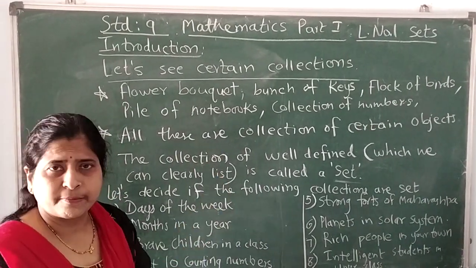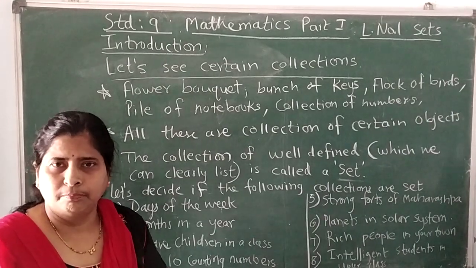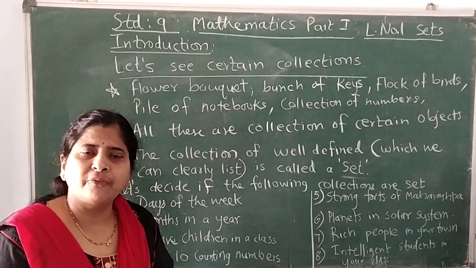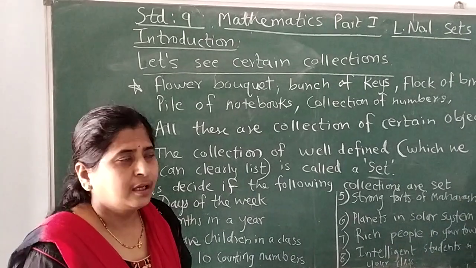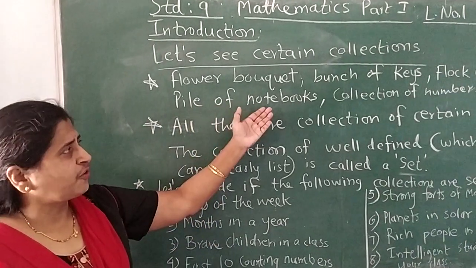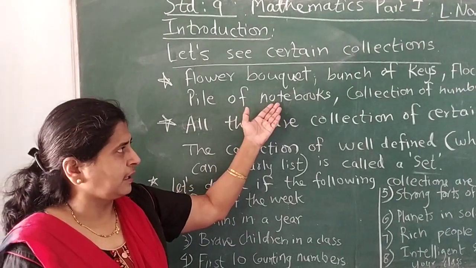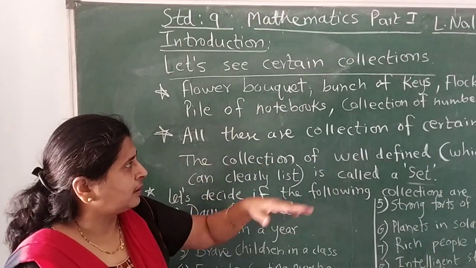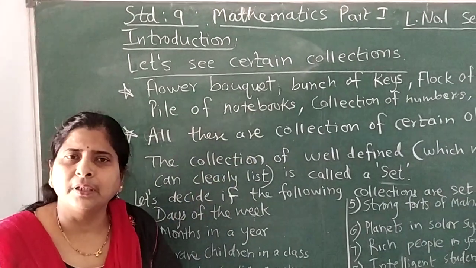A flock of birds: we can look at it and say which birds are flying together. Then piles of notebooks: which books we have collected and piled over, and a collection of certain numbers.